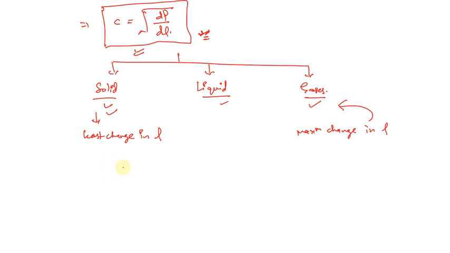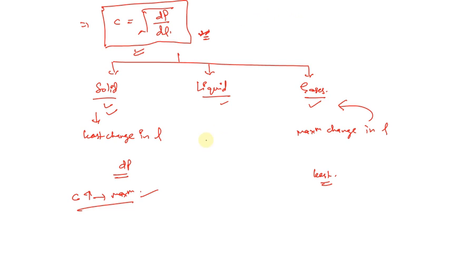So for the same amount of change in pressure, if the density change is least in solid, the velocity of sound will be maximum in the solid, and the velocity of sound in the gases will be least, as we can find out from this particular equation, because the change in density is inversely proportional to the velocity of sound. So this is what we can infer from this particular equation.